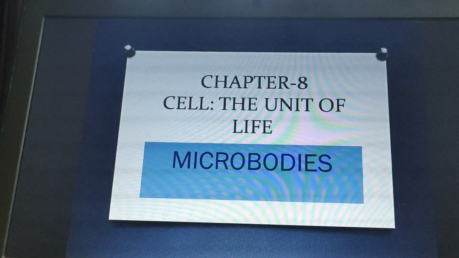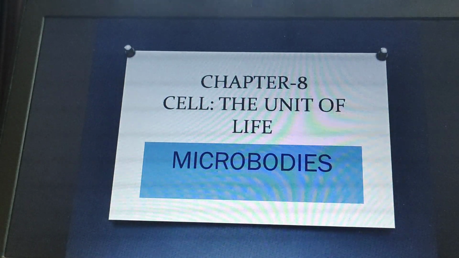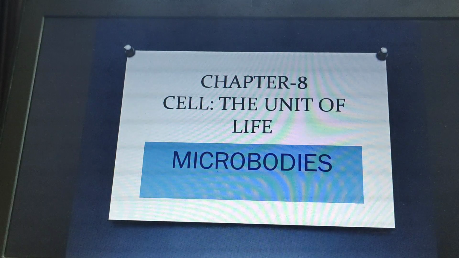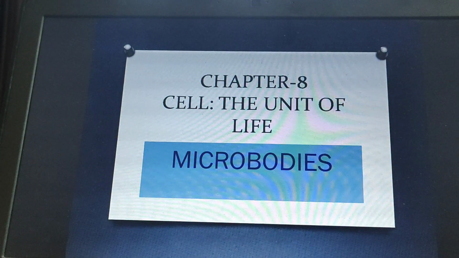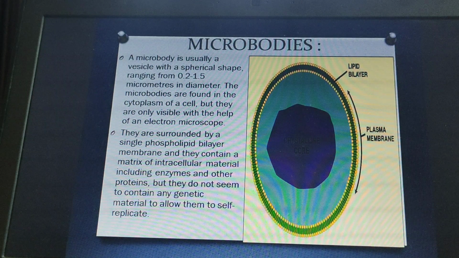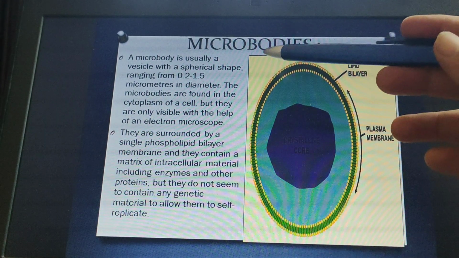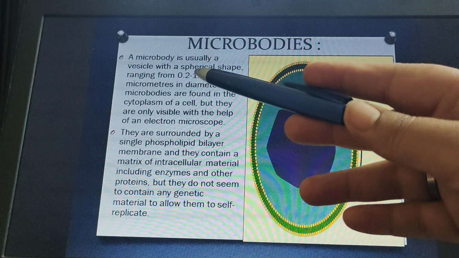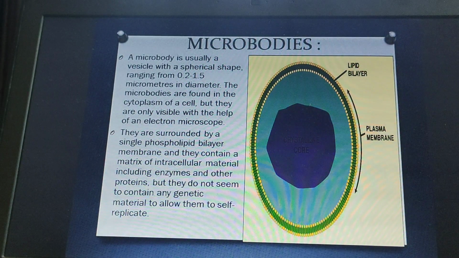Hi students, so now I am going to discuss the microbodies which are present in eukaryotic cells. Microbodies are usually vesicles which are spherical in shape, and they range from 0.2 to 1.5 micrometers in diameter.